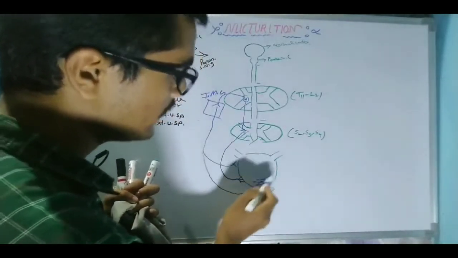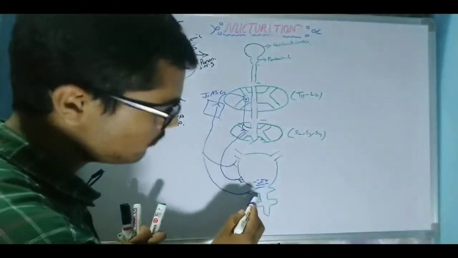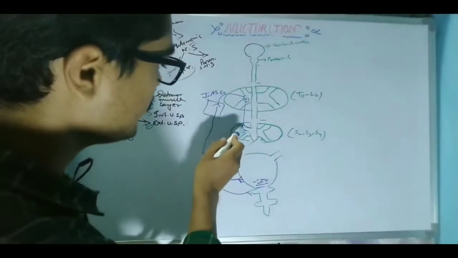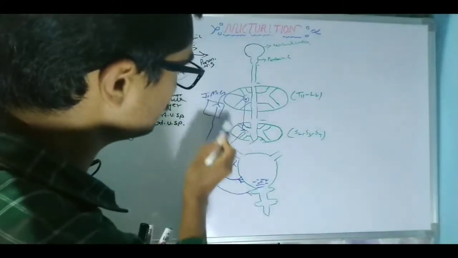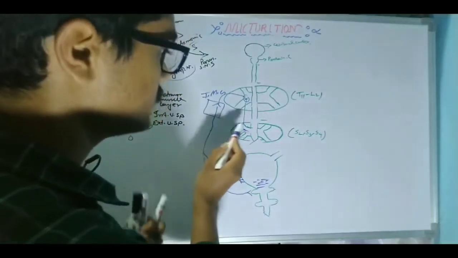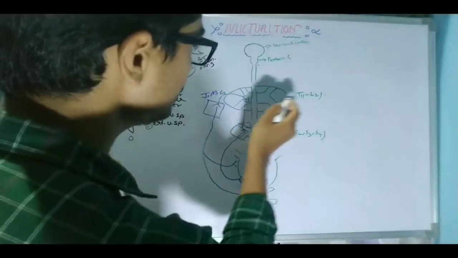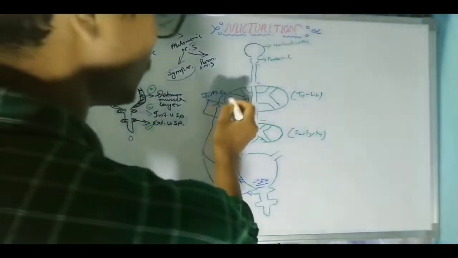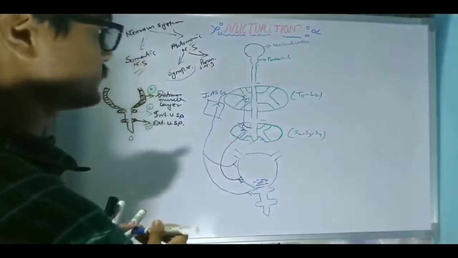One part goes for the body of the urinary bladder, that is the detrusor muscle, and another portion goes for the internal urethral sphincter. So my mistake was that I had drawn this portion of the neuron from the sacral region. The correction is that it will be drawn from the thoracolumbar region. So this part of the neuron will arise from the thoracolumbar region, not from the sacral region.